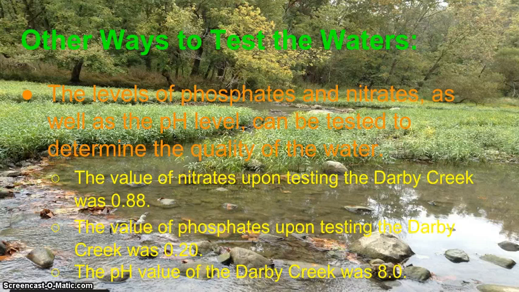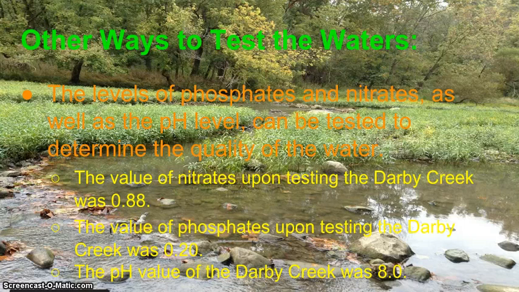So, we looked at how macroinvertebrates can be used to determine the quality of the water. But here's the thing. We can also quantitatively assess the values of phosphates, nitrates, and pH levels to determine the quality of the water. So the value of the nitrates upon testing the Darby Creek was 0.88, and any values less than or equal to 10 are said to have little to no pollution. The value of phosphates upon testing the Darby Creek was 0.2, and any values of 0.2 or smaller are said to have little to no pollution.